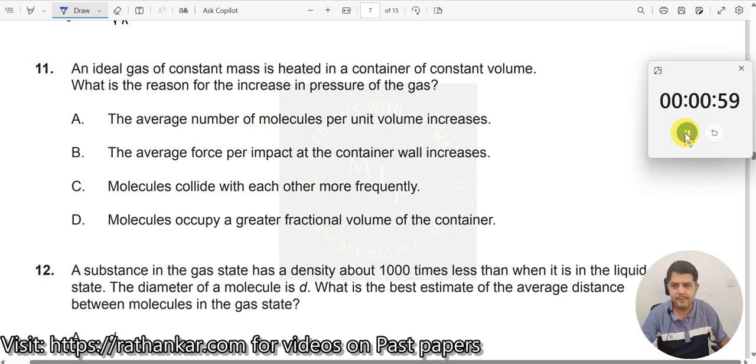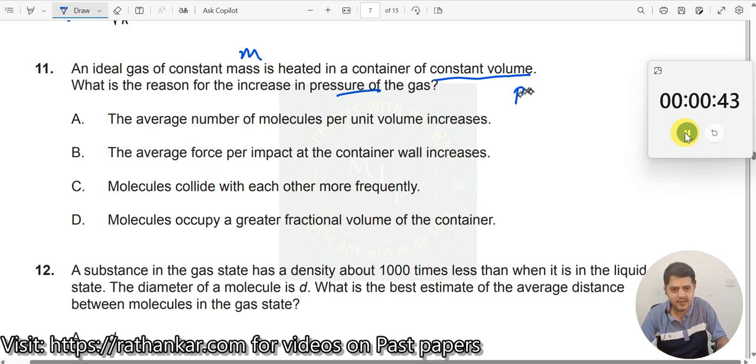Question number 11. An ideal gas of constant mass is heated in a container of constant volume. What does it tell you? The amount of gas that is present will not escape, right? What is the reason for the increase in pressure of the gas? Why should pressure increase? Very simple.